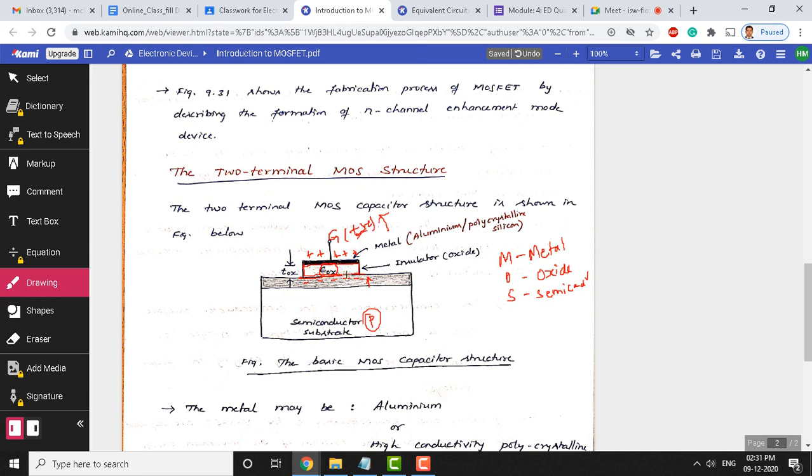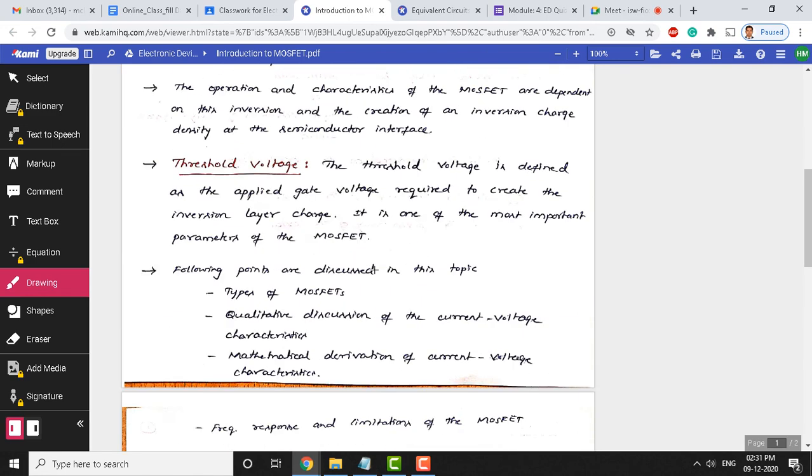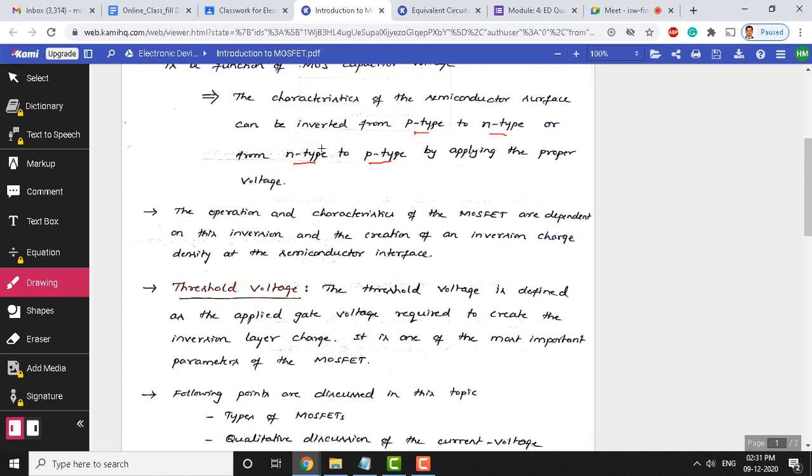For positive gate voltage, negative charges will accumulate below the semiconductor and oxide interface. For negative gate voltage, positive charges will accumulate here. So, you can invert the complete type of channel here.